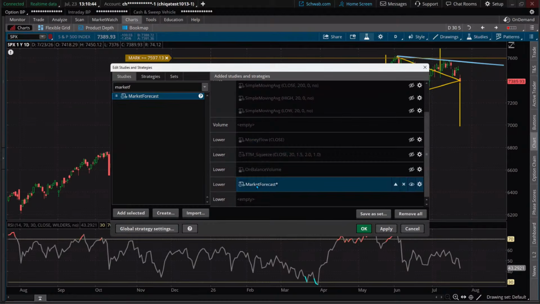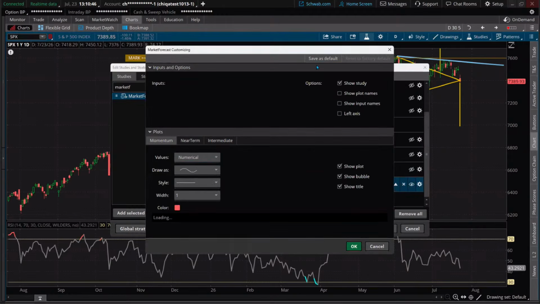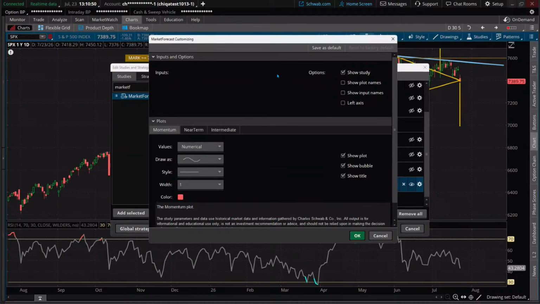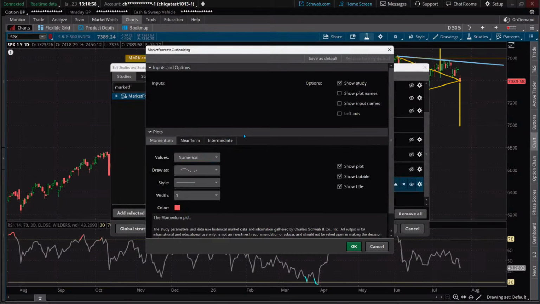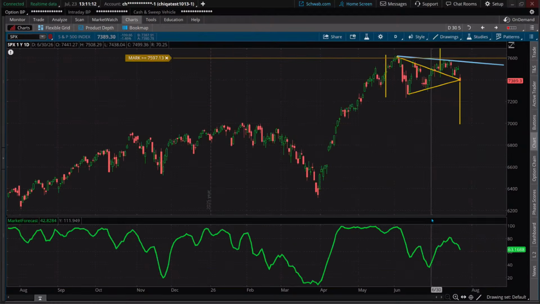Now, that's the market forecast. We have a lot of different lines on here. This is our proprietary indicator that we use exclusively here on the Thinkorswim platform through Charles Schwab. These are very short term. As I clicked on the wheel to get inside here, let me just highlight it. There's a momentum and a near term. I'm going to take the show plots out of these and just leave that intermediate term on here for now. So there you go. I just put it as a big, thick green line.